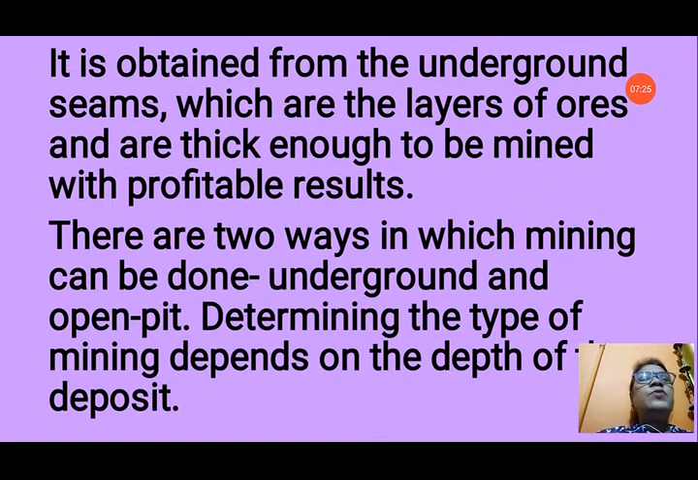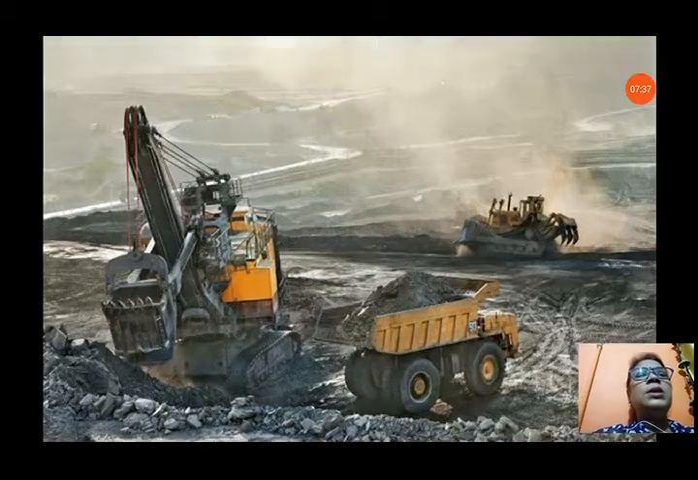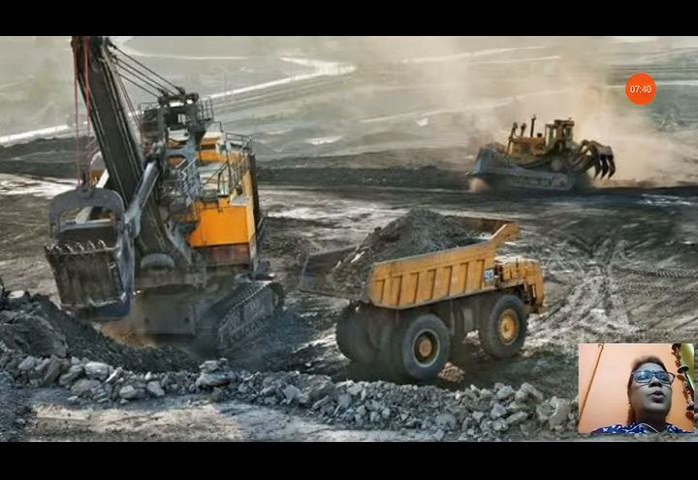There are two ways in which mining can be done: underground and open pit. Determining the type of mining depends on the depth of deposit. According to the depth of deposit, the coal is mined from the coal mines. You can see here coal mines are there, and from where the coal is mined and it is transported also.